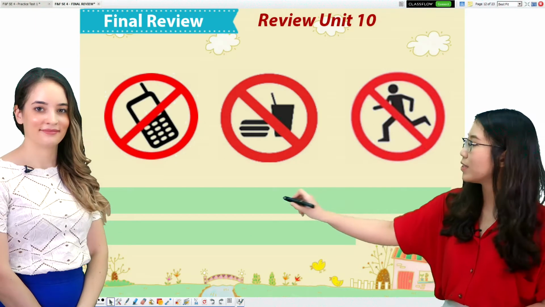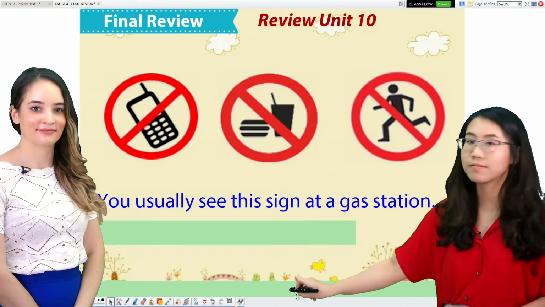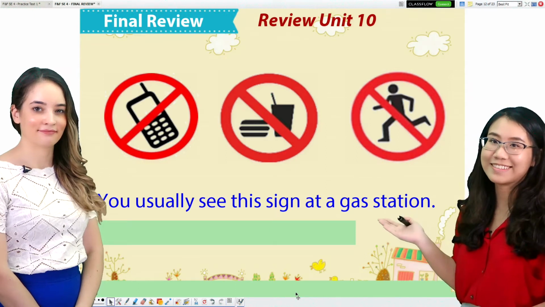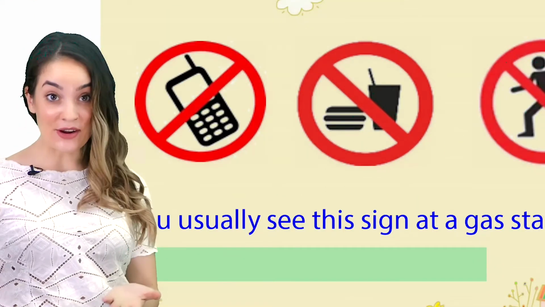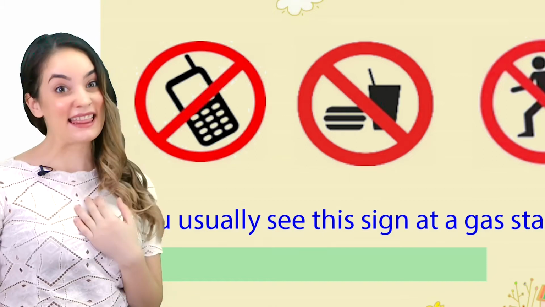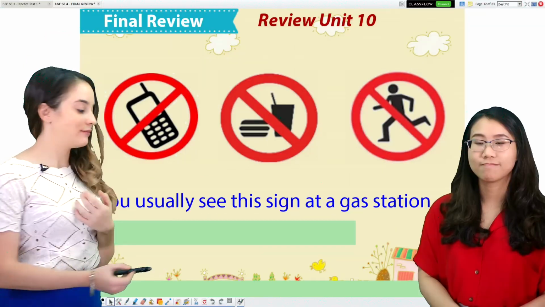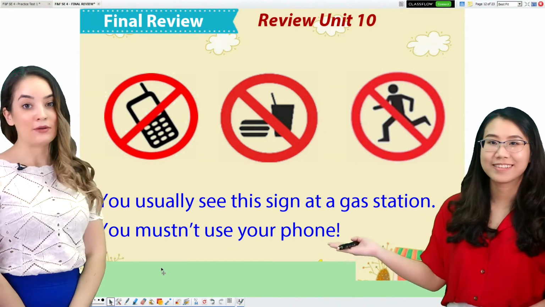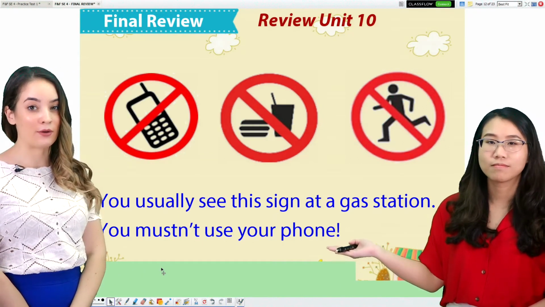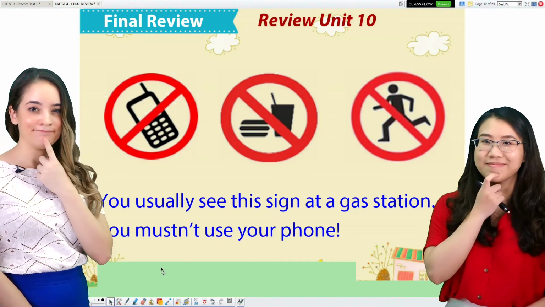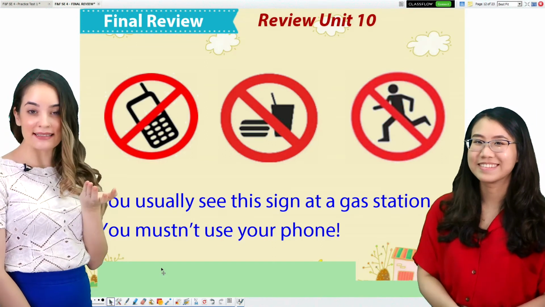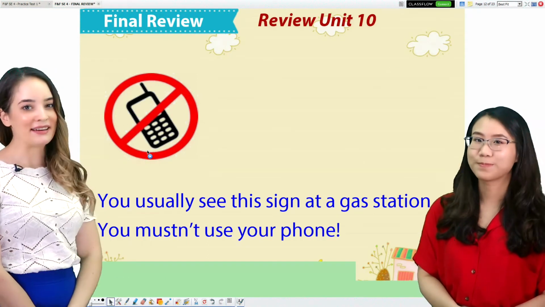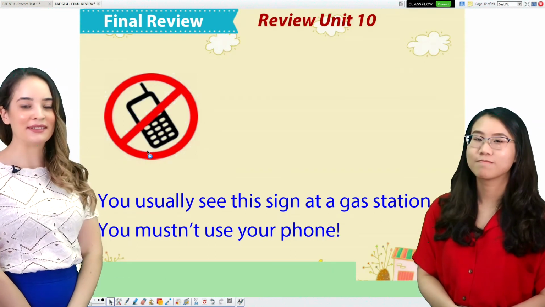The first clue is you usually see this sign at a gas station. Do you know, students? I think I need a second clue. You mustn't use your phone. Which one is it? Yes. This one. You mustn't use your phone.